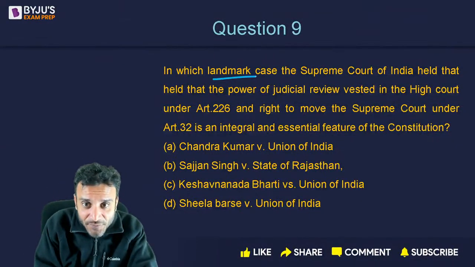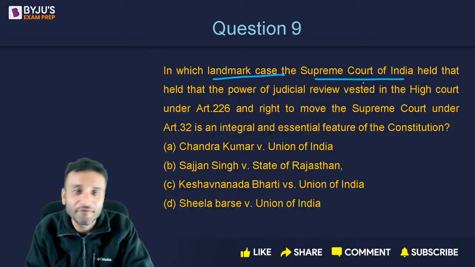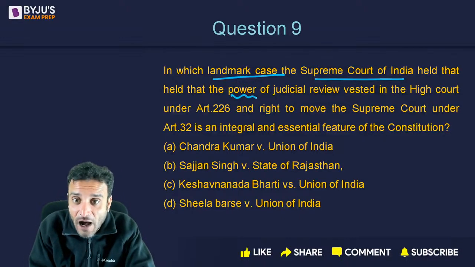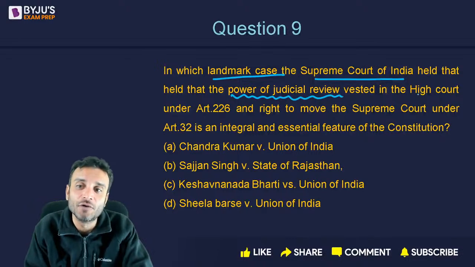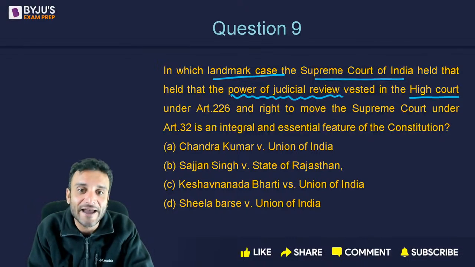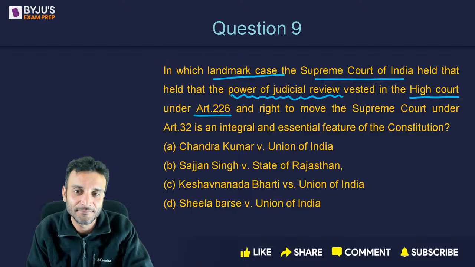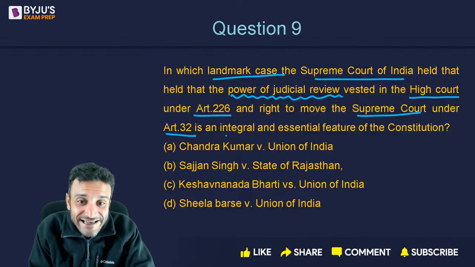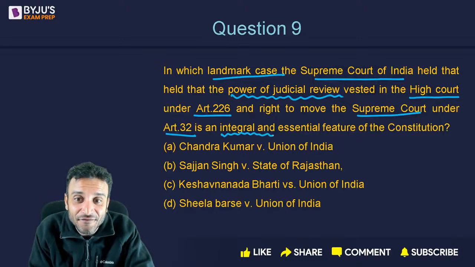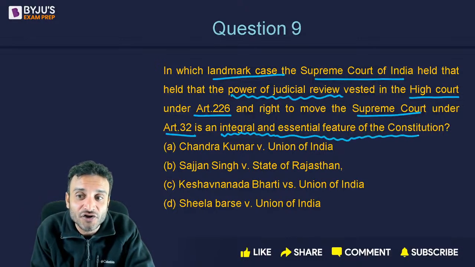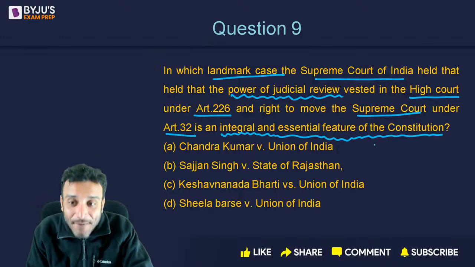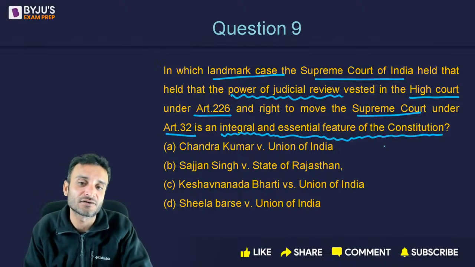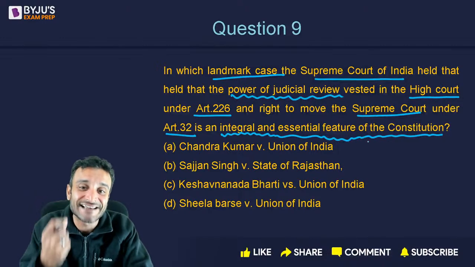Another landmark judgment of the Supreme Court of India held that the power of judicial review is also vested with the High Courts under Article 226 and the Supreme Court under Article 32. This is a basic feature of the Indian Constitution, an integral and essential feature.